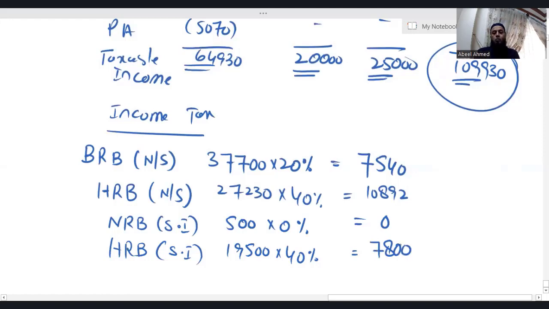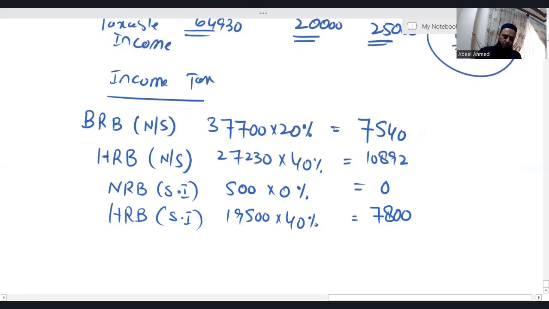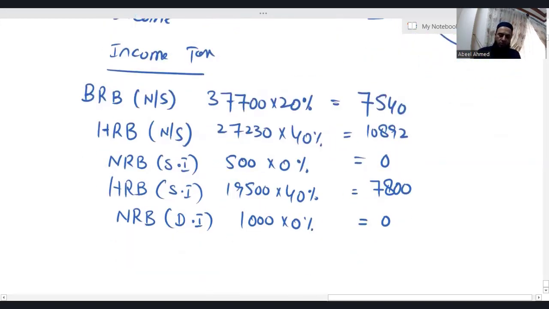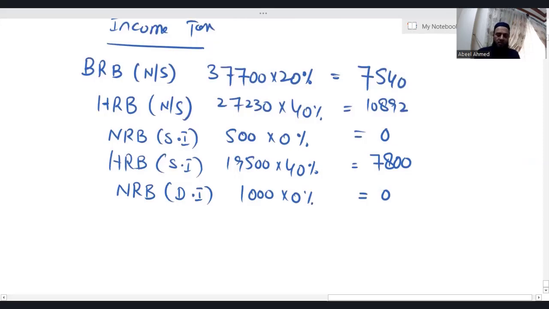Okay, now let's go towards dividend income. When it comes to dividend income, irrespective of individual's tax paying status, every individual gets nil rate band of 1,000. The total dividend income is 25,000. Out of 25,000, 1,000 we have taken in nil rate band.